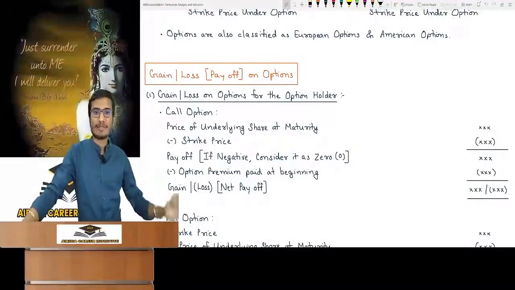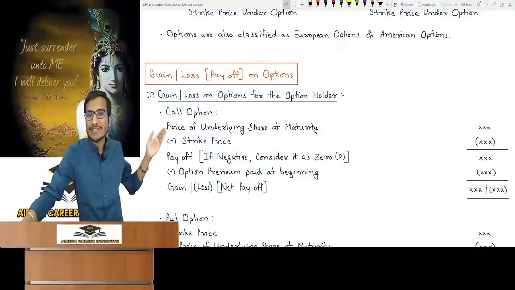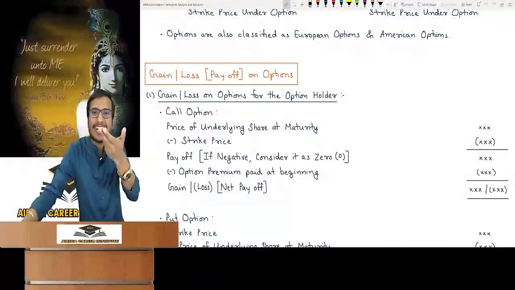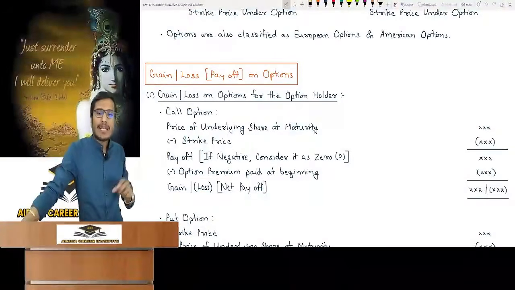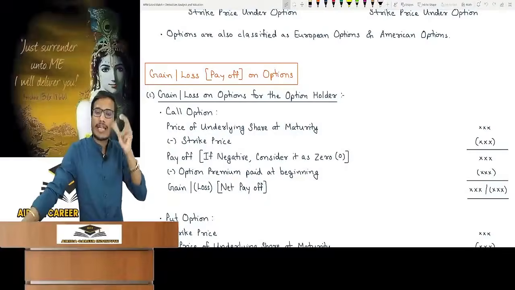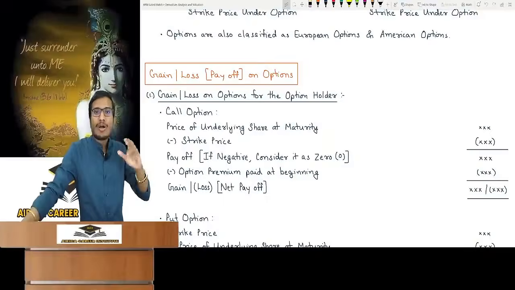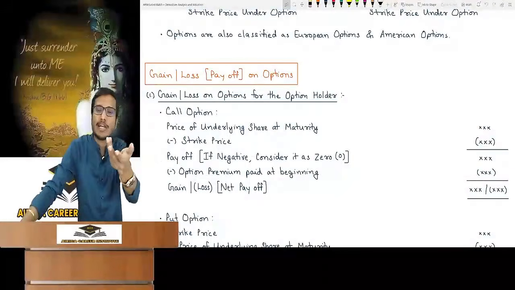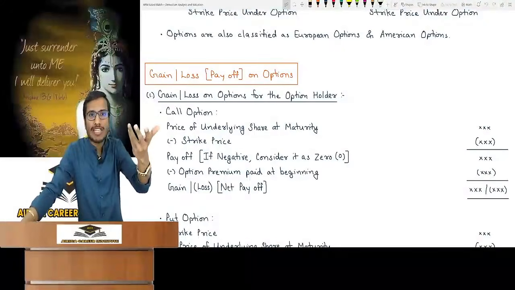Now understand the option holder. In a call option, when do we exercise this? When the price is high on maturity. Price of the underlying share at maturity subtracted by the strike price. The price is 2600 in the market and the strike is 2500. So we got a payoff of 100. Now here I have written in bracket, if negative, consider it as 0. If someone reads conceptually, then it will not come as negative. He will take the payoff as 0. See, when do you exercise a call option? When the price is high in the market. If the price is low in the market, then you will say that you don't have to exercise the option, payoff is 0. Now assume that you don't work conceptually in the exam, so I have given you the format.